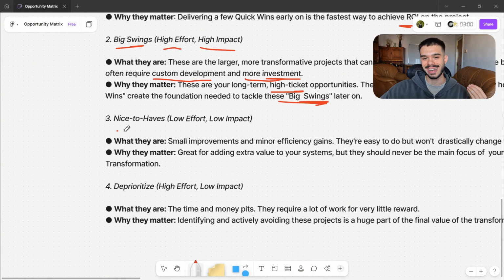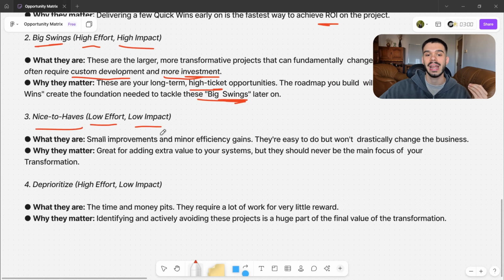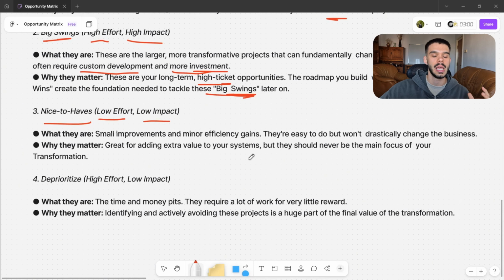Then we have the nice-to-haves, which are the projects that are low effort and low impact, which are small improvements and minor efficiency gains. They are easy to do but won't drastically change the business. Why do they matter? Because they are great for adding extra value to your systems, but they should never be the main focus of your whole transformation.